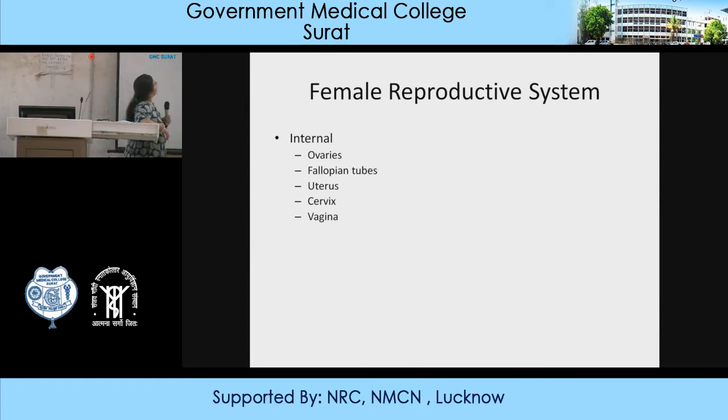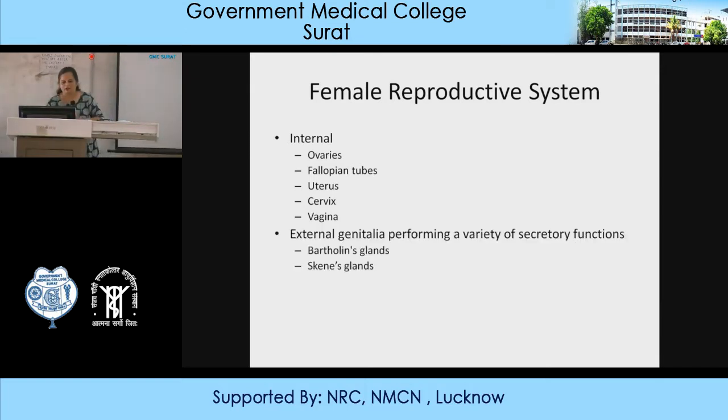The next are the fallopian tubes, for transport of sperm and the ovum. If fertilization takes place, it takes place at the isthmus of the fallopian tubes. The developing embryo, with the tube lined by fimbria, is then transported to the uterus. Next is the uterus, where the growing embryo and the fetus will survive, and the cyclical monthly changes occurring in the uterus are called the menstrual cycle. Then you have the cervix, which forms the birth canal, lower down the uterus, and then you have the vagina, which is the organ of sexual intercourse for the female.